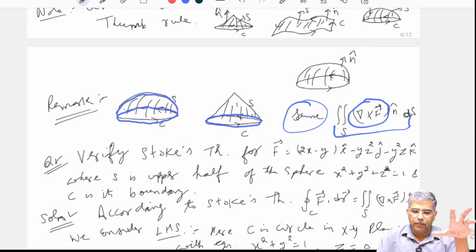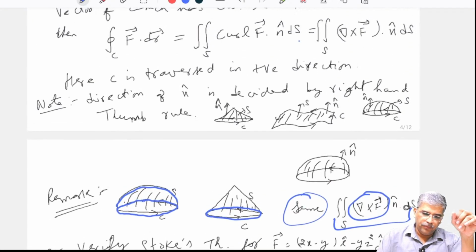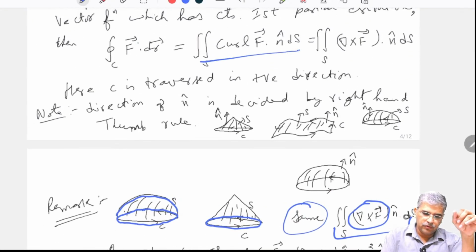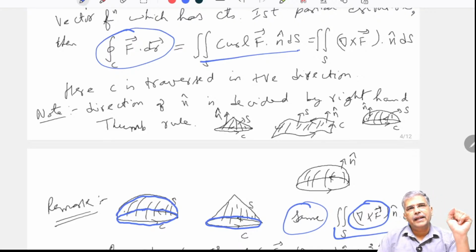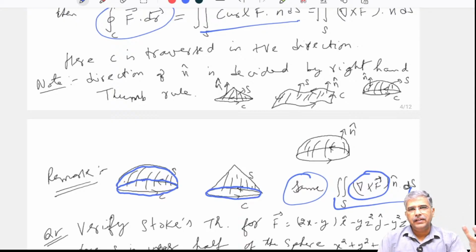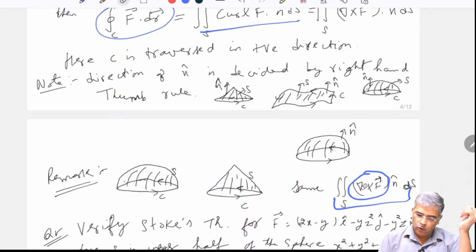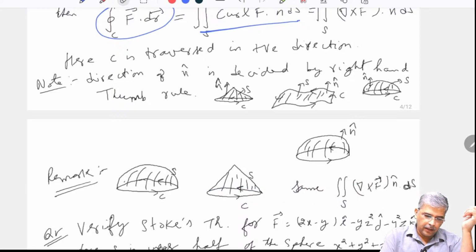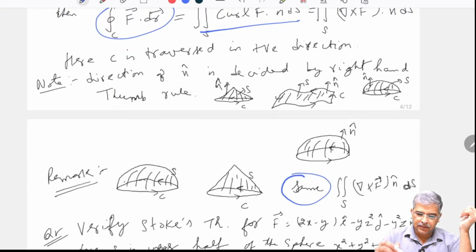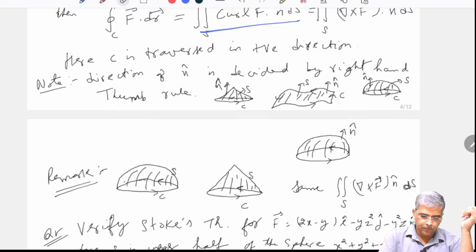Either the upper side is a hemisphere or a cone, that doesn't matter, because from the above we see that the curl would turn out to be a line integral over that curve C. In both cases the line integral is the same, and hence whether the upper surface is a hemisphere or a cone doesn't matter, and we will get what I have written here as same. Same means we will get this quantity as the same. So that is why I told you this remark here.